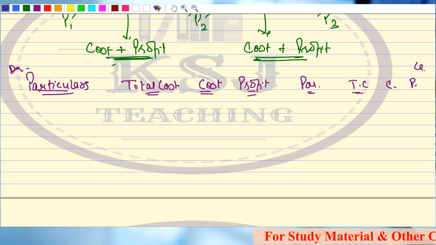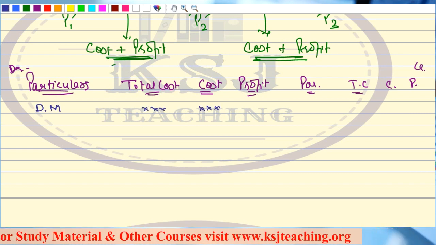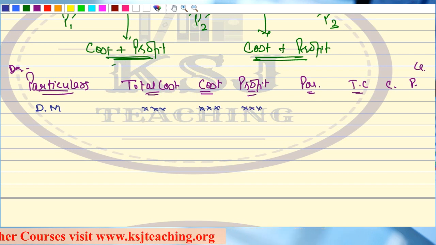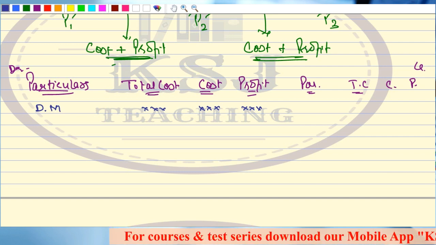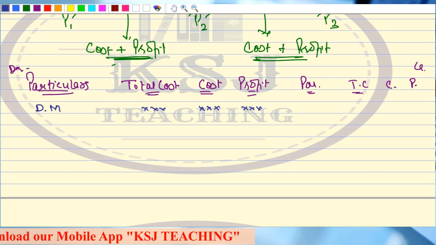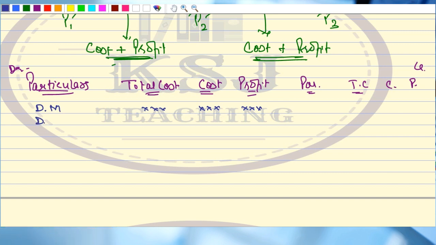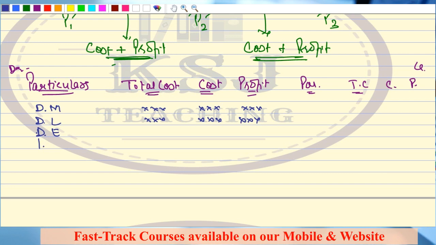Then you will write it down here, direct material. What is the total value? What is the cost in that? And what is the profit in that? Now, in process number 1, there will be no profit. Why? It will only be the cost. There will be no profit element in the material cost. But when we move on to process number 2 and there we take the material cost, the material will be coming from process number 1, which will have the profit element. Then direct labor we will have. Then other expenses, direct expenses, indirect expenses.